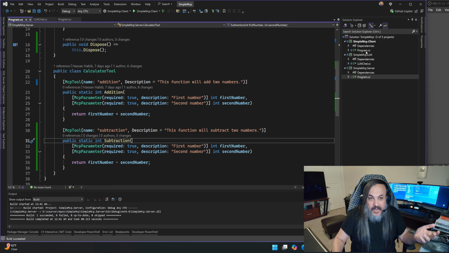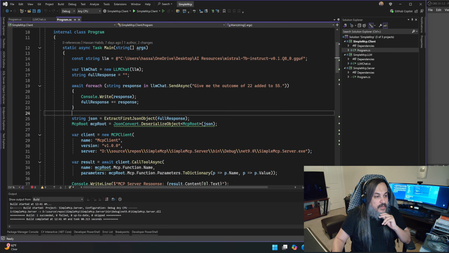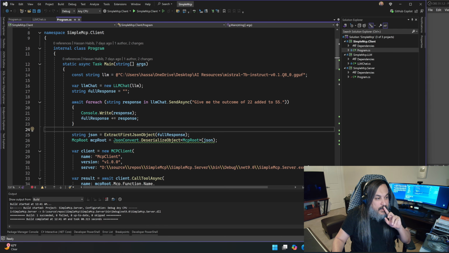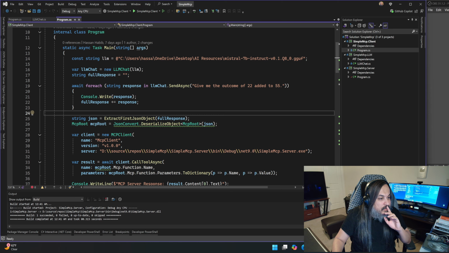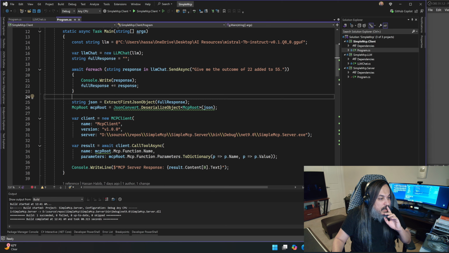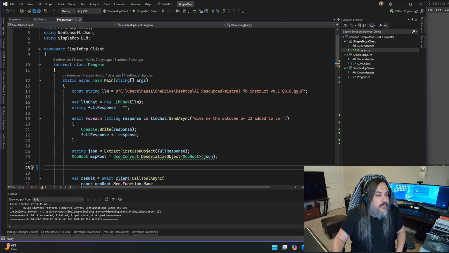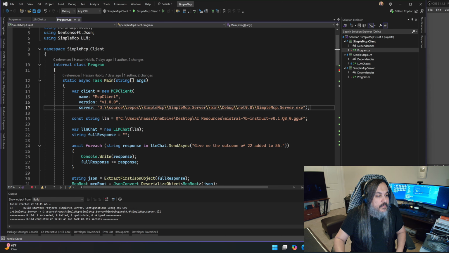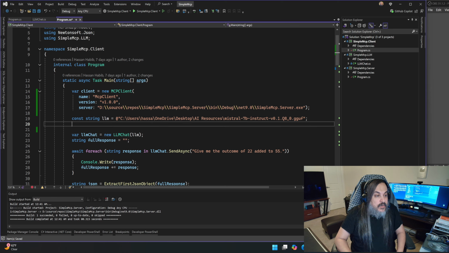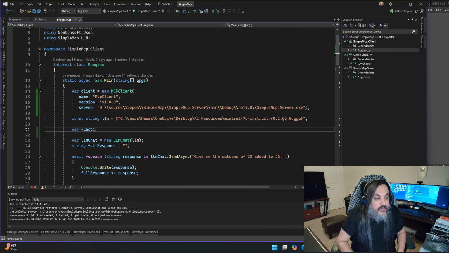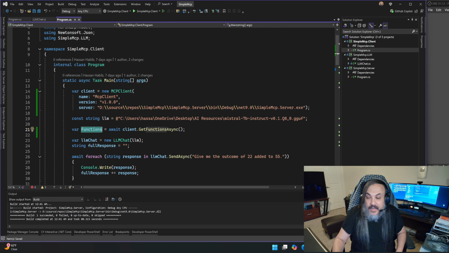So how do we know that, right? If you look at your client in here, this same client that we have, if I go at the very top here, where is my client? It's right there, the MCP client. Let's raise that client up a little bit because it's going to be part of our prompt. So we need to know about this client first. I'm going to do var functions in here, and say await client.GetFunctionsAsync. This alone is going to give you all the details you need about that particular MCP server.